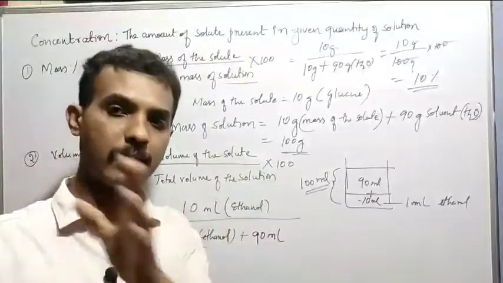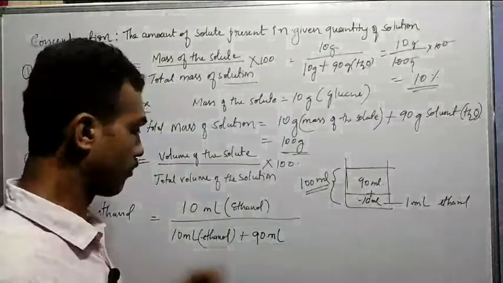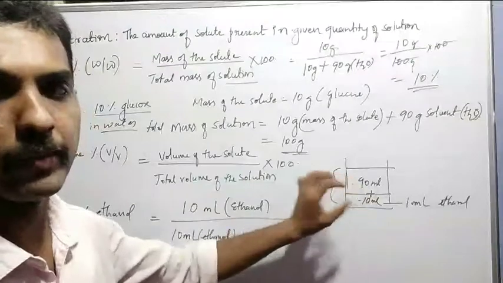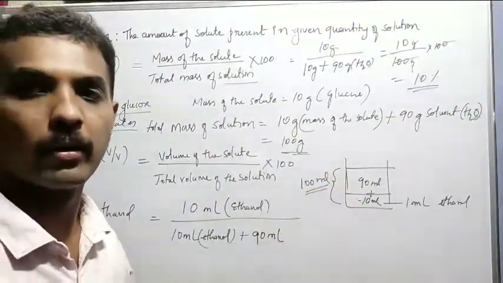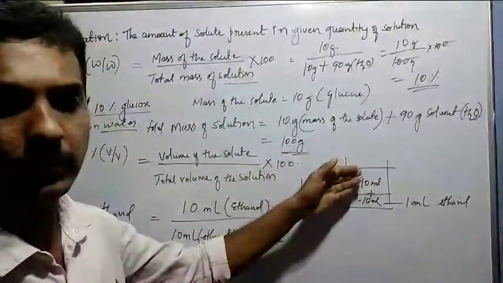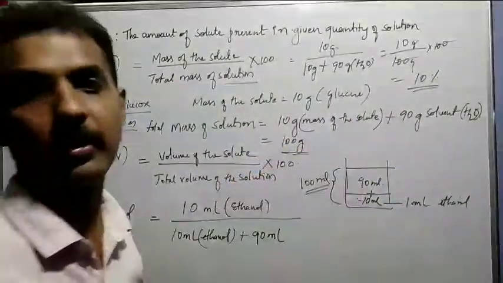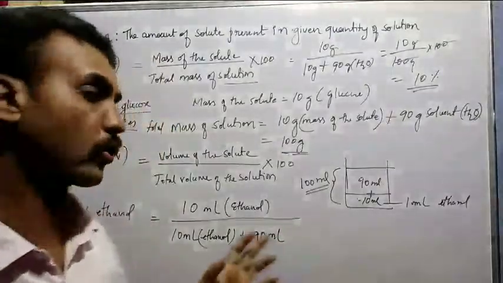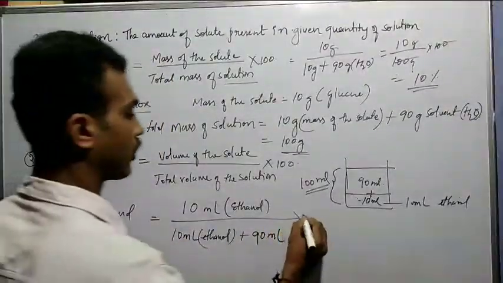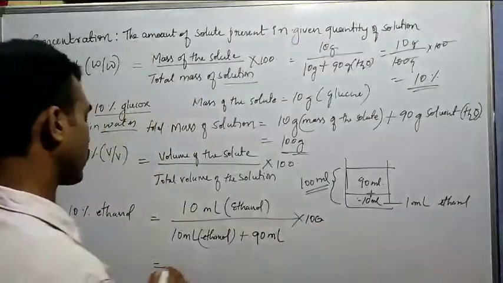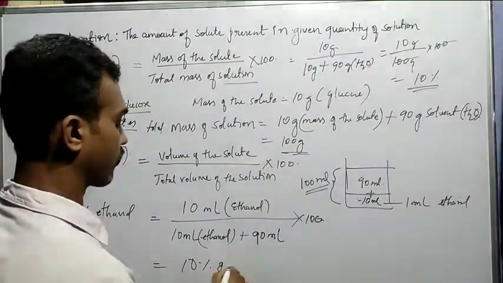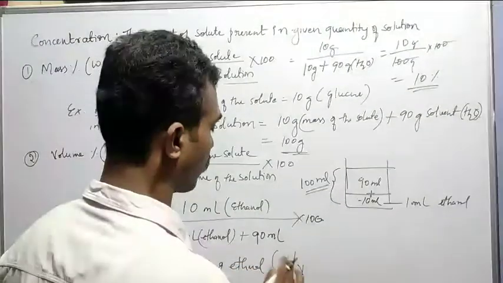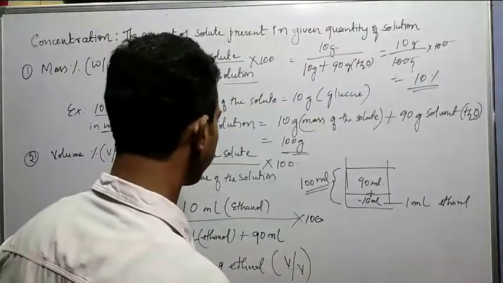So that we will learn in what ideal solution and non-ideal solution. But the thing is, when you take ethanol, say 10 ml of ethanol, you have to add water for it. So the total volume should become 100 ml. So now it is nothing but 10% of what? 10% of ethanol. So that is through volume by volume, you can say volume by volume, right?